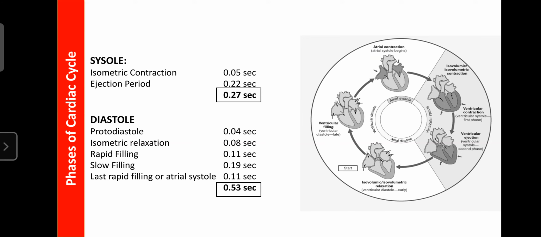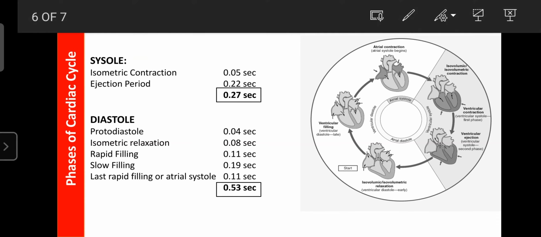So now we will learn them one by one. First, we start with the atrial systole. The duration of the atrial systole is 0.11 second. It is also known as the last rapid filling or pre-systole of the ventricles.